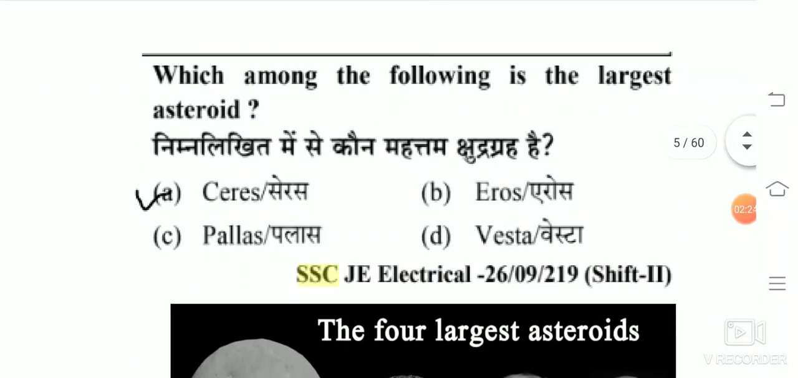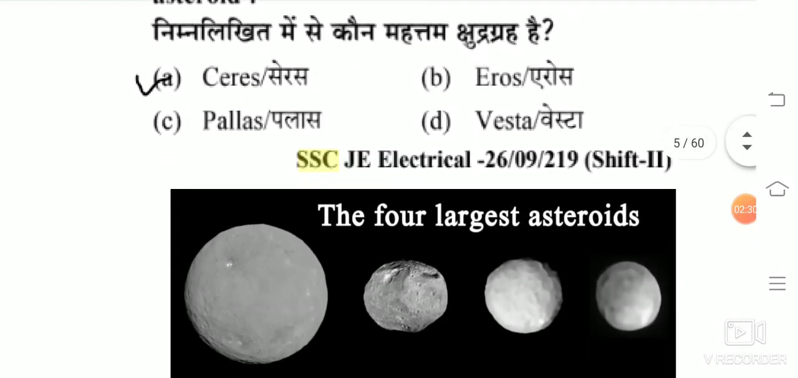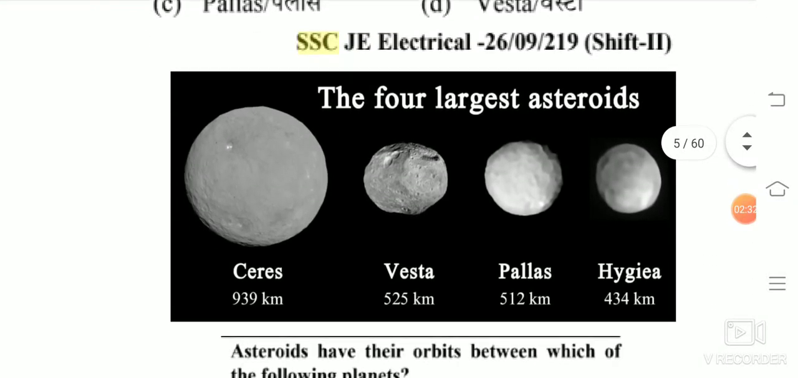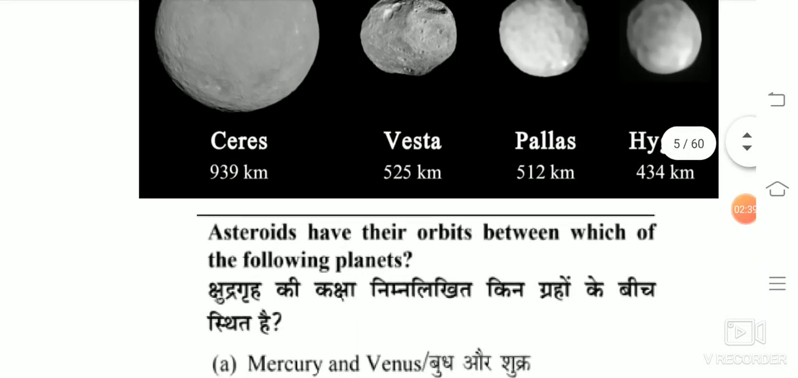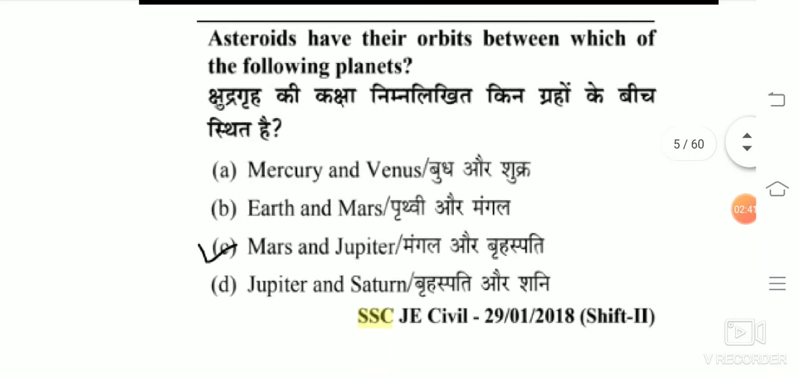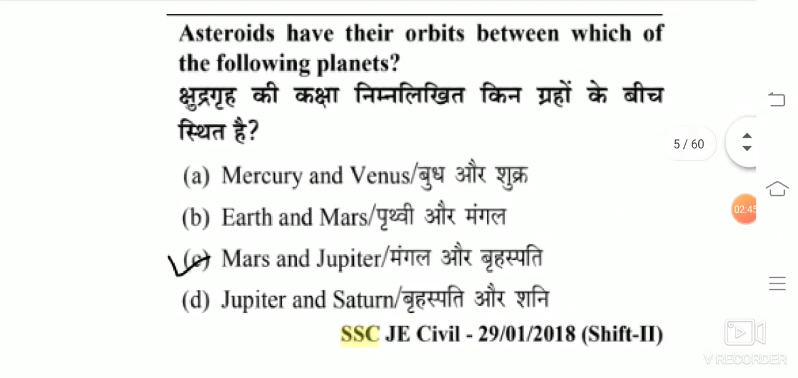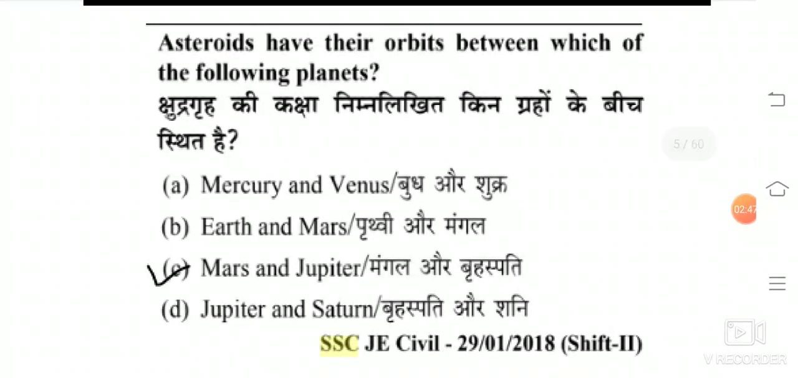Which among the following is the largest asteroid? The answer is Ceres. Ceres is the largest asteroid. These four are the largest asteroids. You can see here Ceres, Vesta, Pallas, and Hygiea. Asteroids have their orbits between which of the following planets? The answer is Mars and Jupiter.